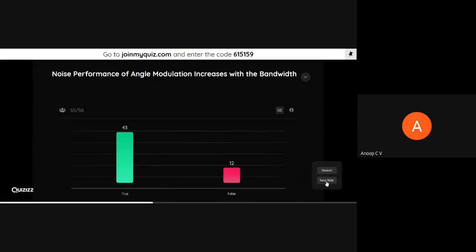Okay, fine, we'll go to the next question. Noise performance of angle modulation increases with the bandwidth. That is actually one of the advantages. If you are ready to compromise on bandwidth efficiency, you can have a system with better noise resistance. So that is one advantage. But of course, complexity is more. So we'll go to the next question.